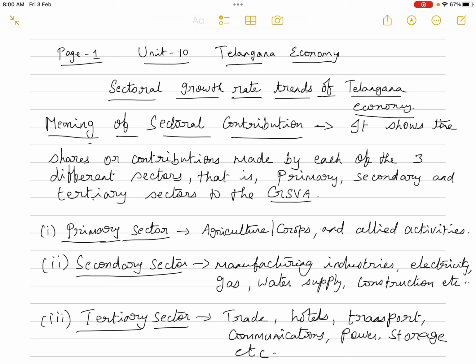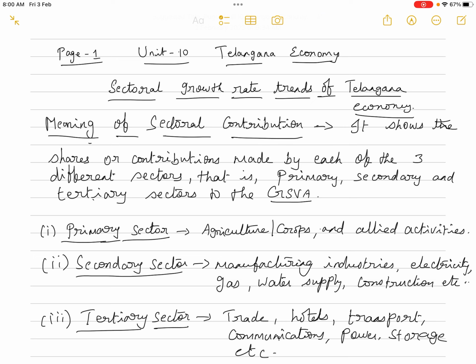So sectoral contribution is, see, there are 3 sectors, isn't it, in any country. The primary sector, which comprises of agriculture, that is crops, and allied activities like animal husbandry, fishery, forestry, logging. They all come under the category of primary sector.